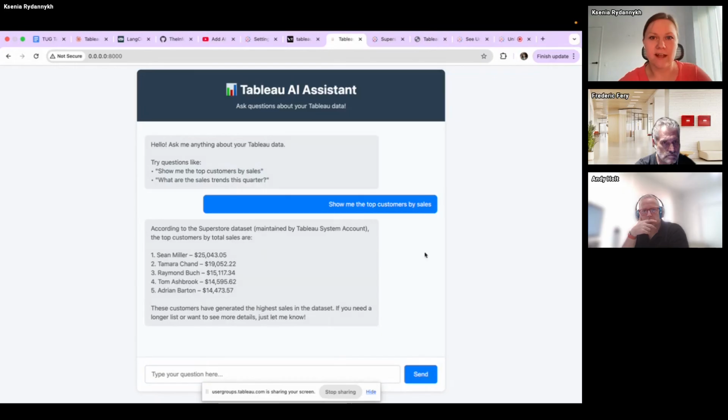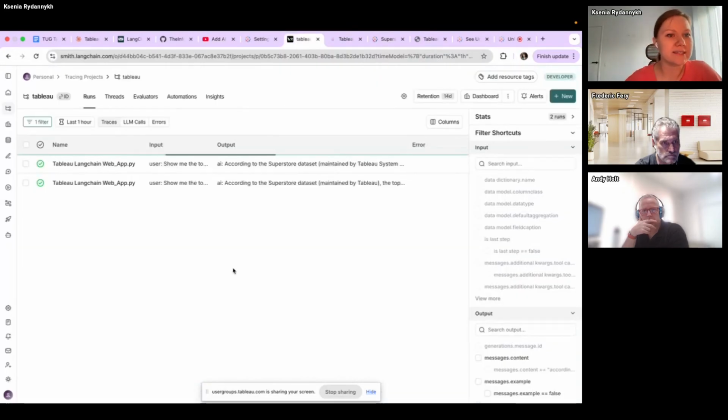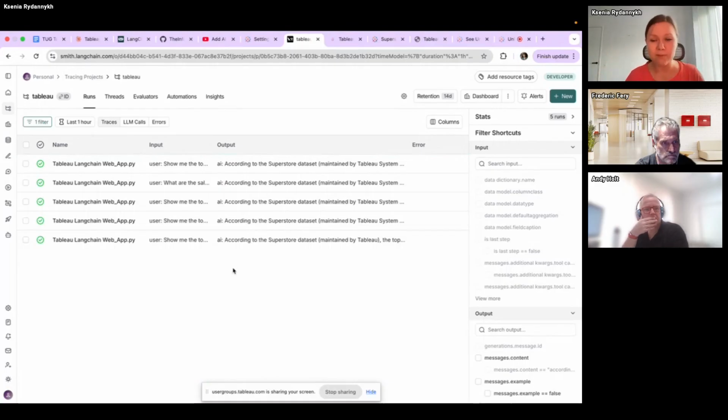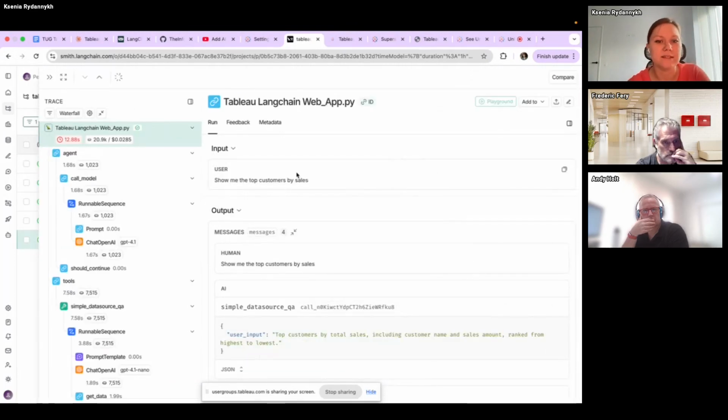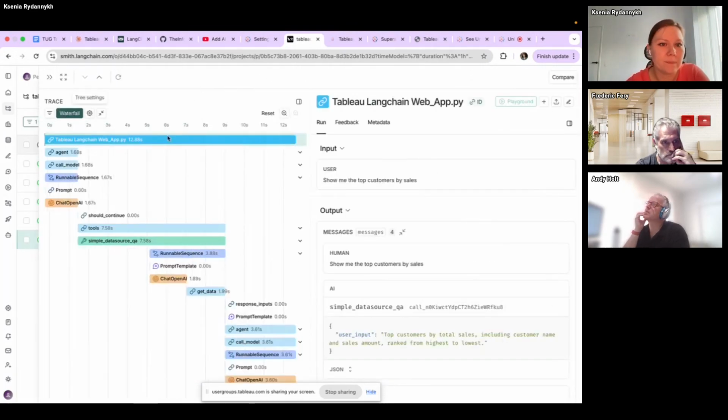What else can we do? Also, I can show you that this LangChain platform allows you to debug this Tableau AI agent, or any other agent. And you can see that every time you call this agent, it has some history, and you can see this history. It's just a sequence of steps, but not strict steps. Sometimes it depends on the answer. If it gets some errors, it can come back to the previous steps.